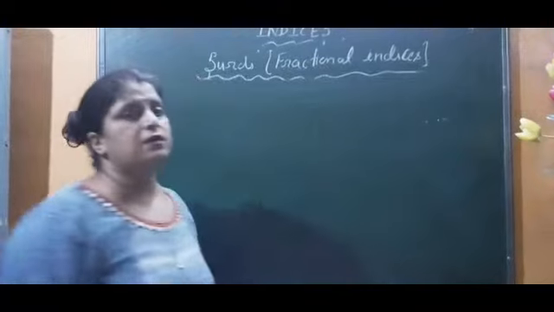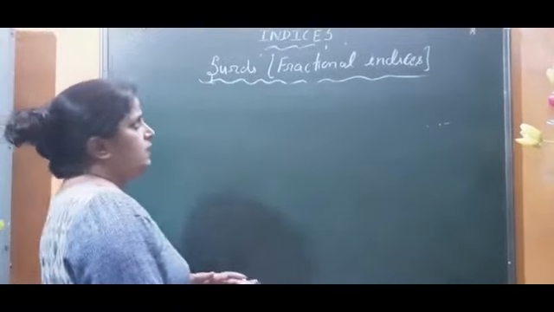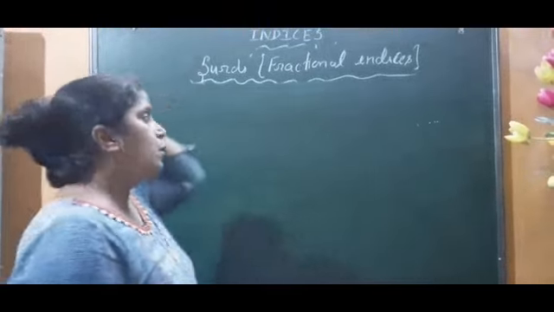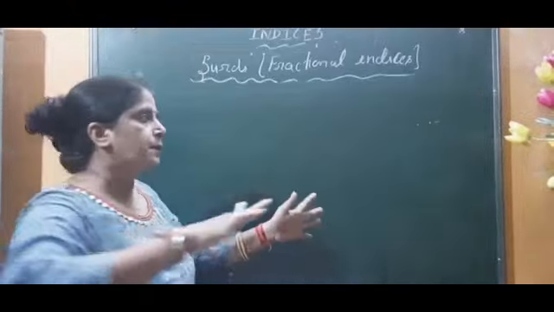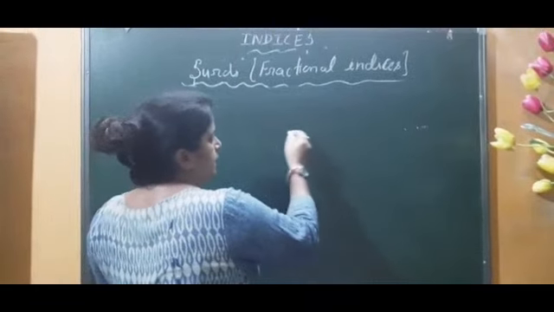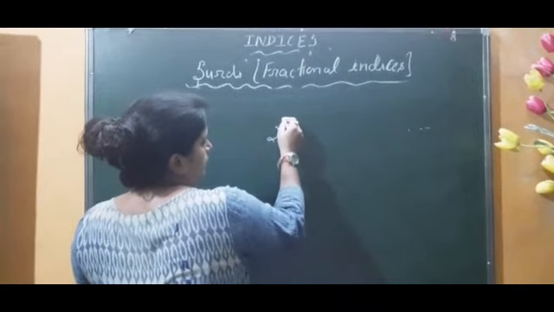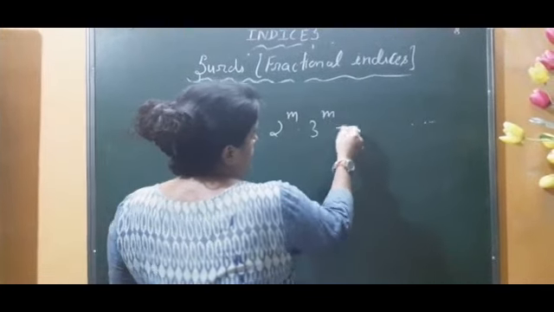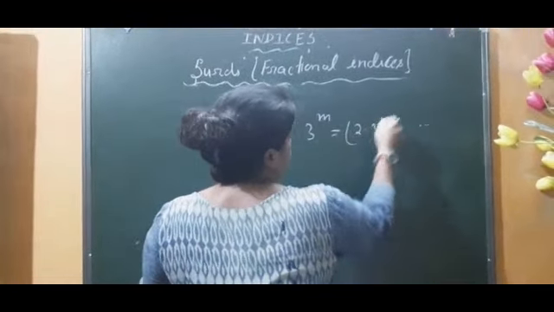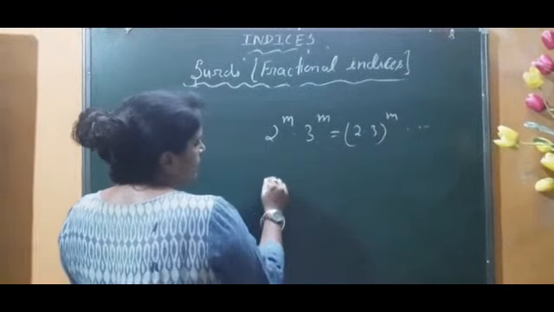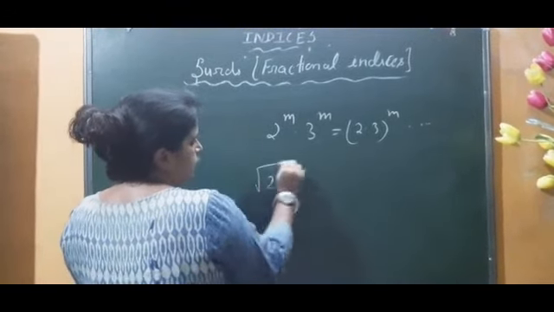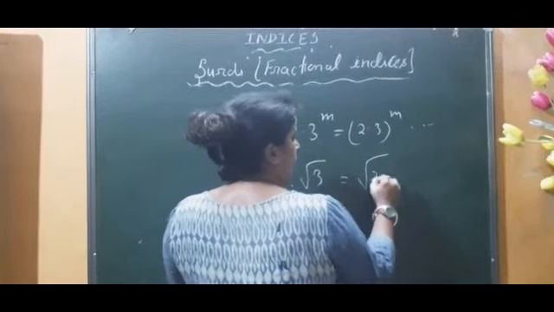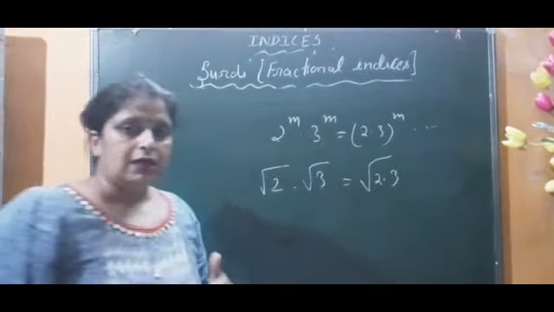One more thing I want to explain to you. As you have learned the laws of exponents, similarly the laws of surds are almost similar. For example, as you have learned, 2 to the power m into 3 to the power m is equal to 2 into 3 to the power m, right? Similarly, when you see numbers with a root sign multiplied, you will follow the same rule here also. You got it?